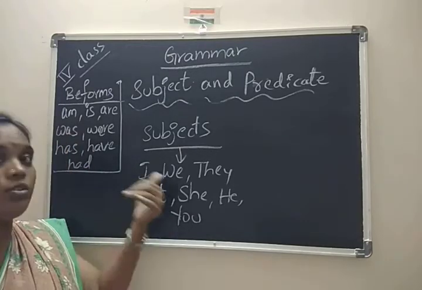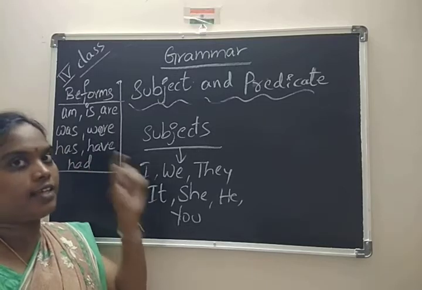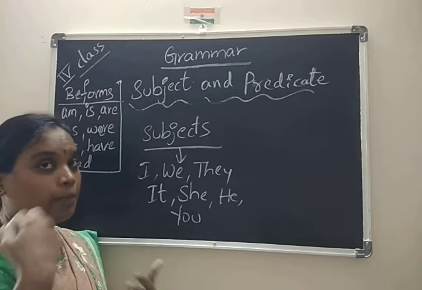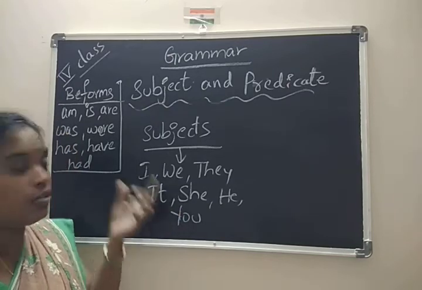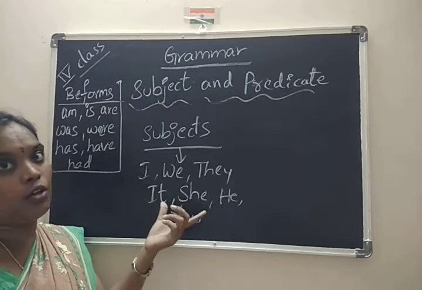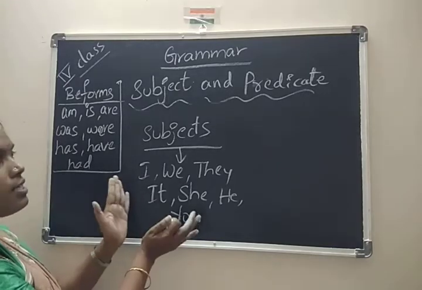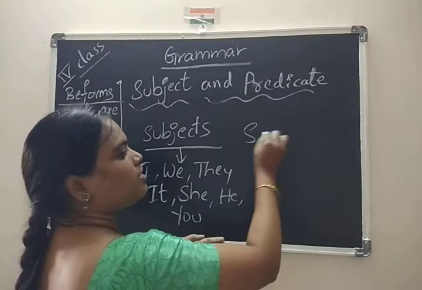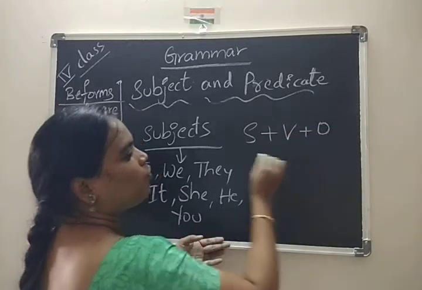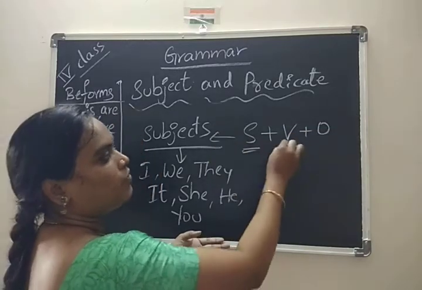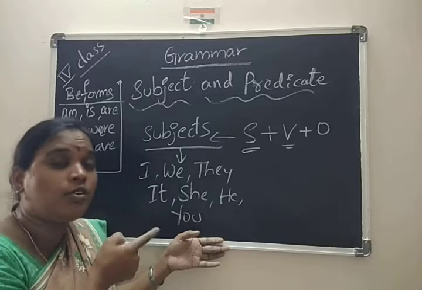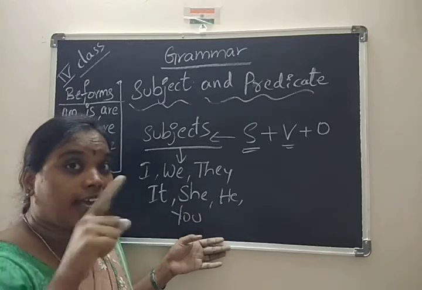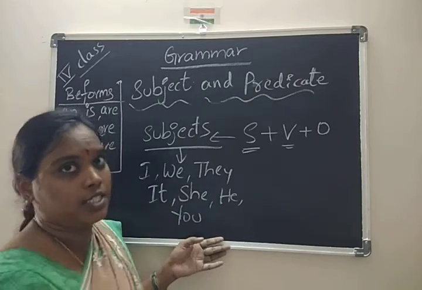So it depends on the tense, that is, whether we are talking about present tense or past tense. Depending on that, we can change this. Use these be forms along with subjects. So these are the subjects, children. Structure means what I said: subject, verb. Verb means action words, which I have just completed in the vocabulary part.